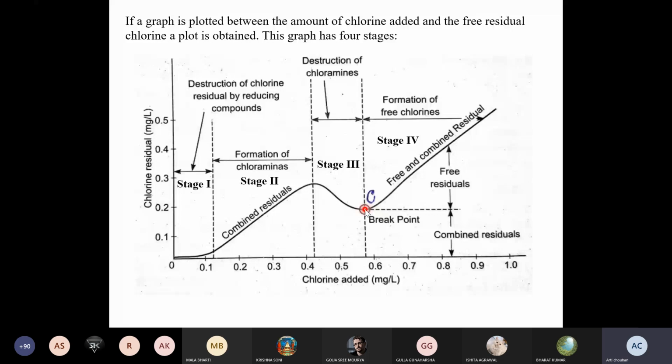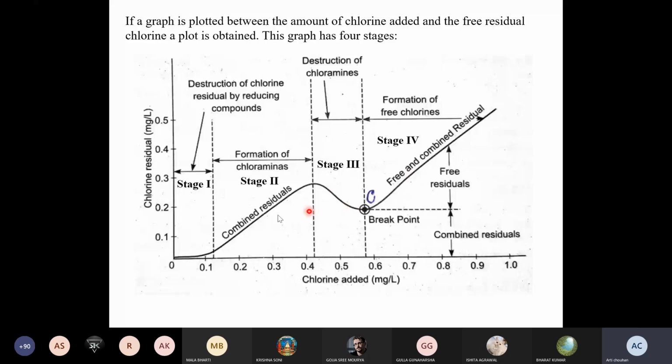After that break point, further addition of chlorine in the system will remain as free chlorine, because now the chlorine demand is 0. There are no reducing agents, no organic compounds, no ammonia. All have reacted in stage 1, stage 2 and stage 3. All types of impurities are already oxidized.